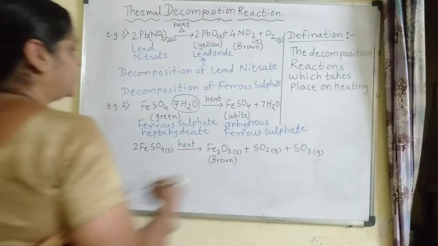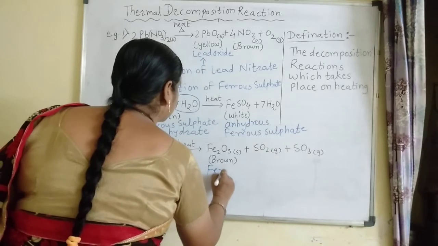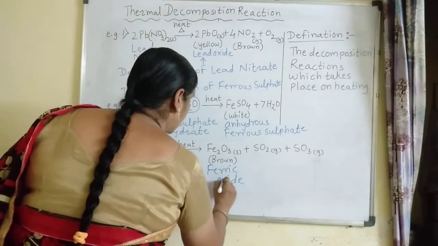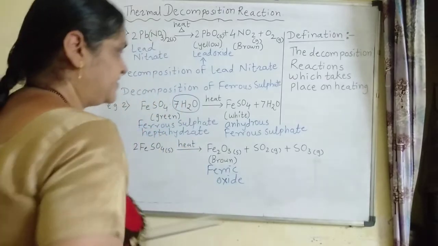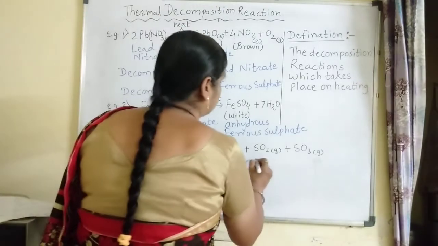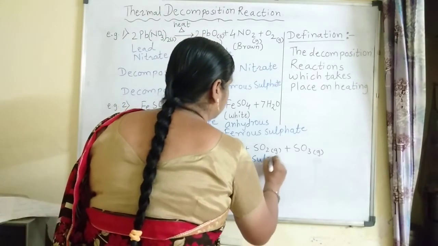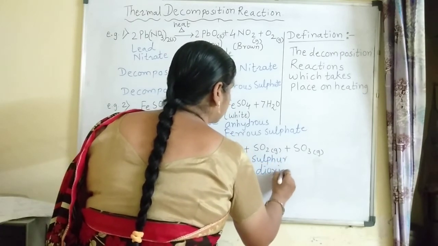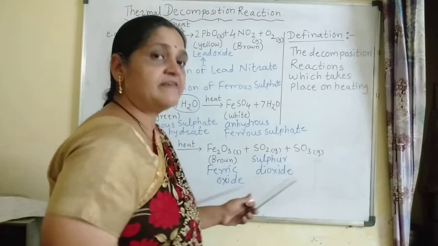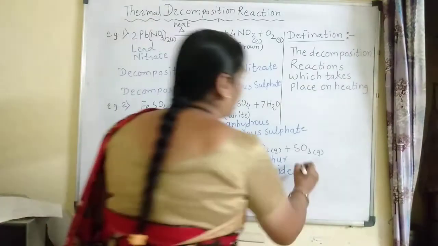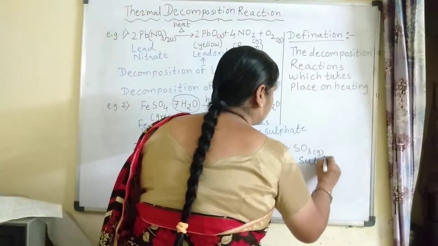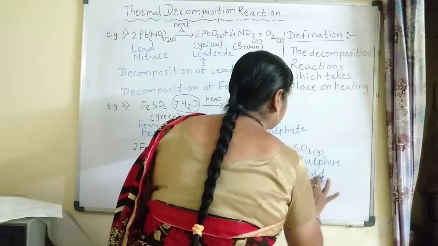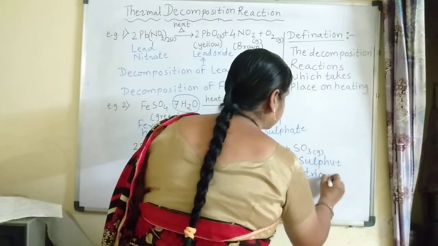So you will get brown color ferric oxide in the test tube, and a gas with the smell of burning sulfur, that is sulfur dioxide, is also evolved. This sulfur dioxide gas has the smell of burning sulfur, and sulfur trioxide is also given out during this decomposition process.